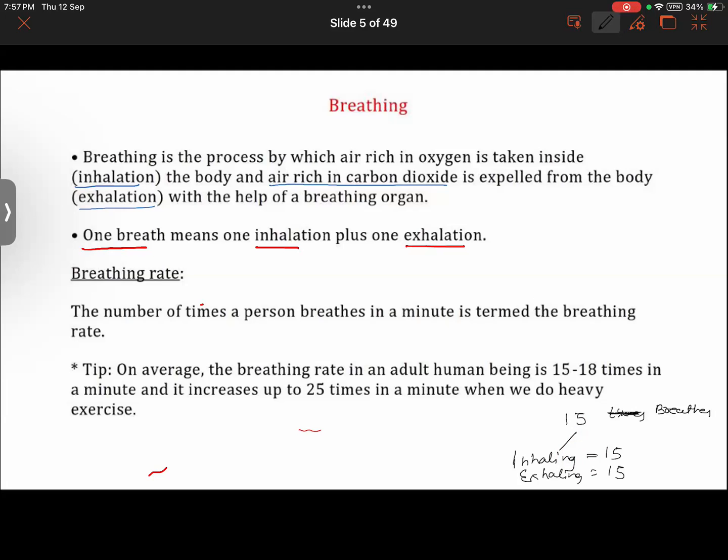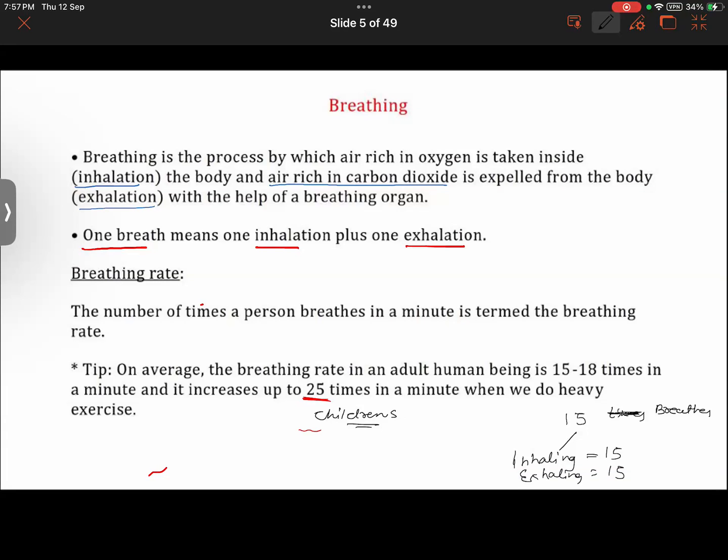Okay, now let me tell you some other facts. Whenever we are doing some heavy workout, our breathing rate increases. You might have observed this. Let us say you are running or playing some sports activity, so our breathing rate increases. Also, you would have seen that children's breathing rate is higher. Children's breathing rates are faster, and usually the breathing rate of women is also faster as compared to men. That is one thing.